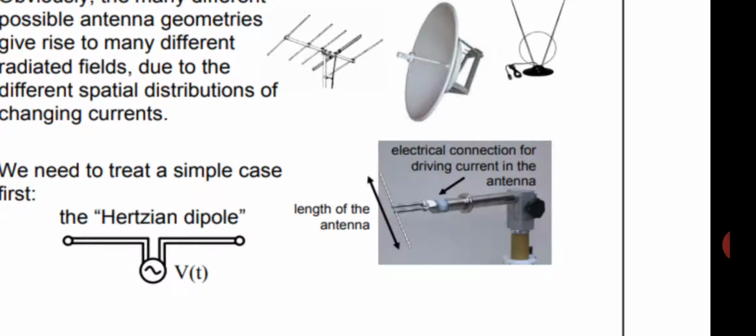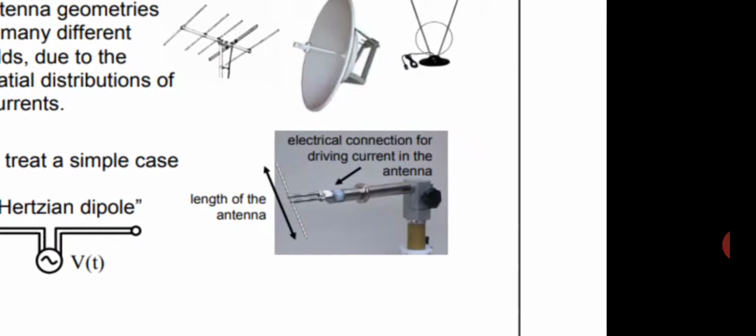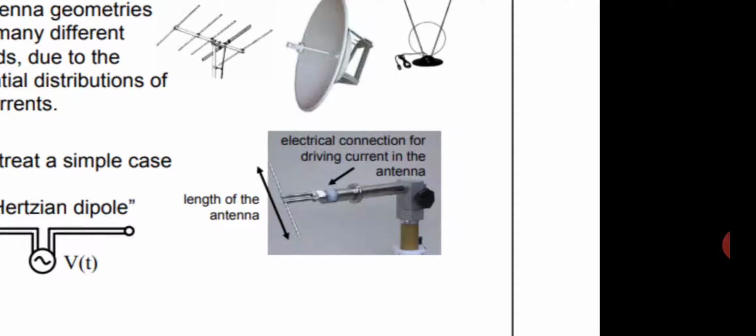So this is the connection for an antenna. Electrical connection for driving current in the antenna.